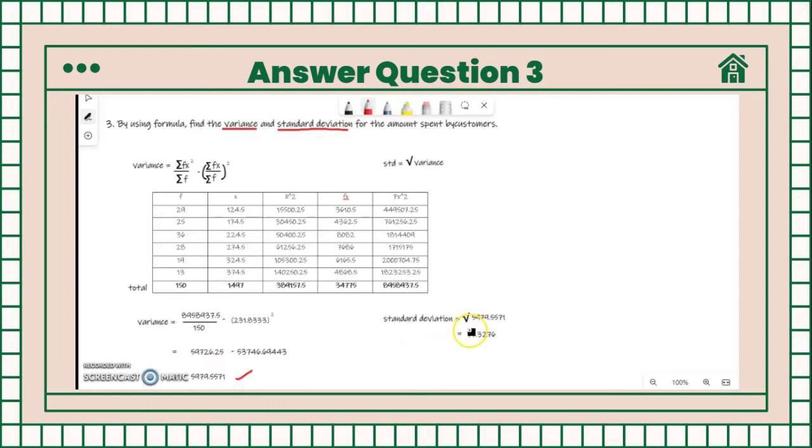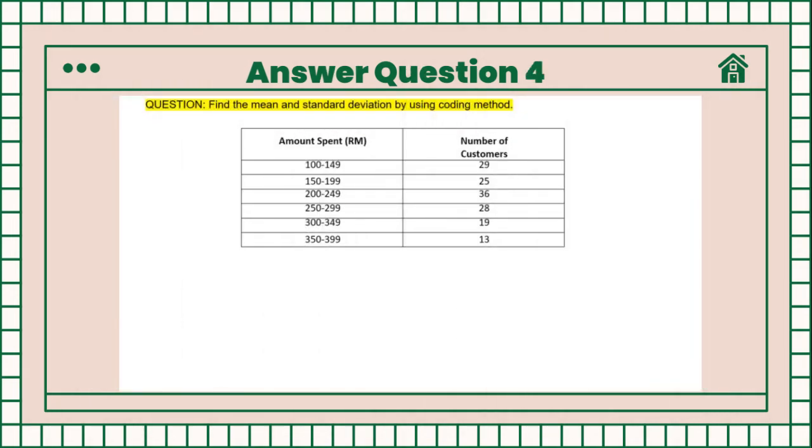So square root 5,979.5571, we got 77.327. So that's how you calculate variance and standard deviation. So let's look at the next question.